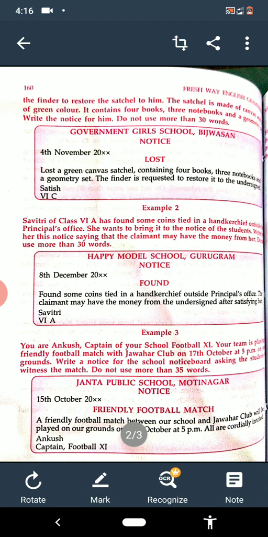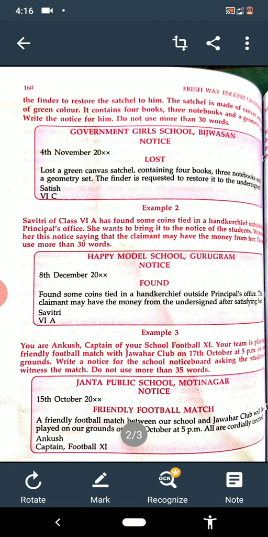We cannot change it, otherwise our notice will be wrong. When it is given, follow the same. Then notice in capitals. Then the date is written, 4th November 2020. We can write that, or the date of today. Okay. Then the next is lost.